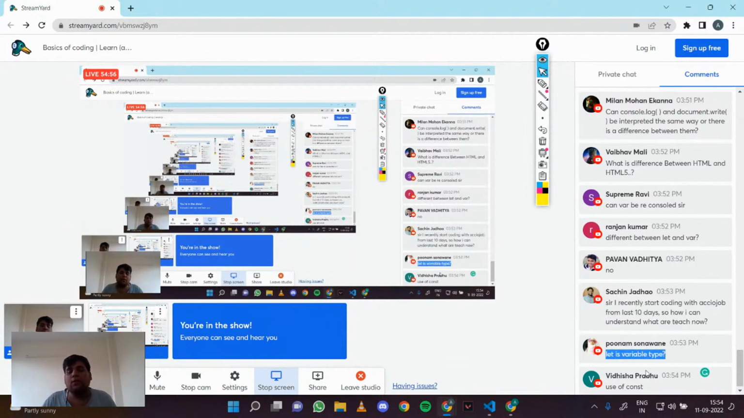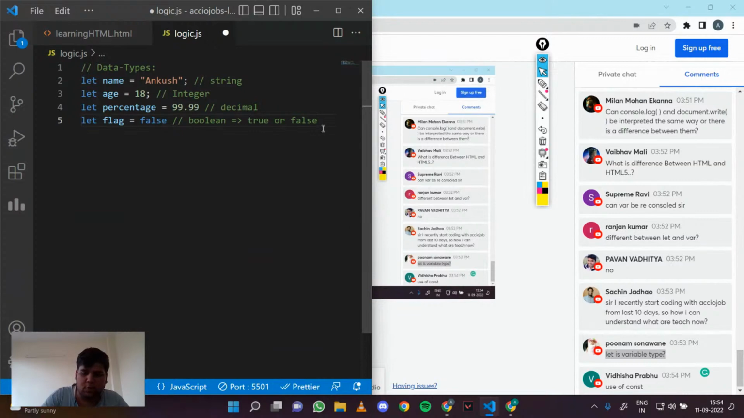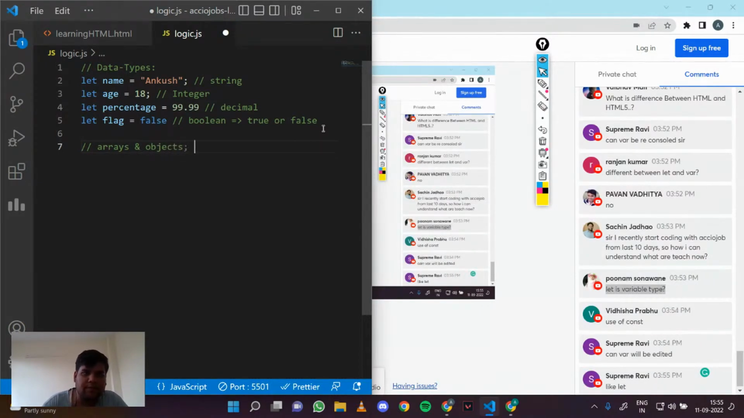Is let a variable type? No, let is not a variable type. It is how you declare a variable which can be reassigned. In JavaScript, there is no strict defining of variable type. For example, in C++ and Java, you actually have to explicitly tell what type of variable it is, like string, integer, boolean, and stuff like that. But in JavaScript, it can be of any type, as long as you are using const and let. Which brings me to other data types: arrays and objects.